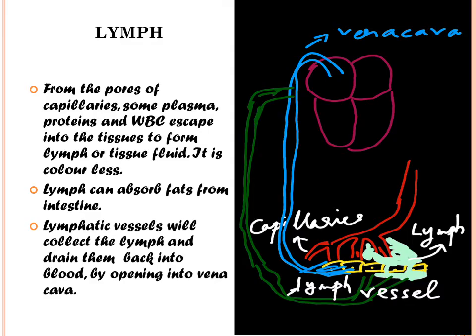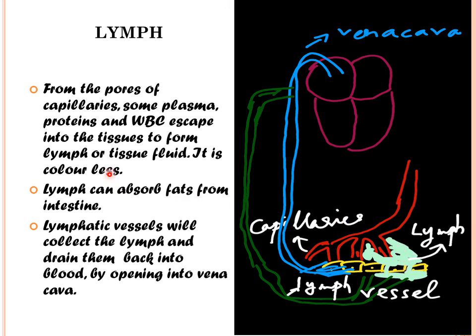The other body fluid we were discussing was lymph. Lymph is a colorless tissue fluid. How is lymph formed? When the capillaries are supplying the blood towards the tissues, from the pores of the capillaries, some plasma, some proteins and WBC escape into the tissues. They form the tissue fluid, also called lymph.